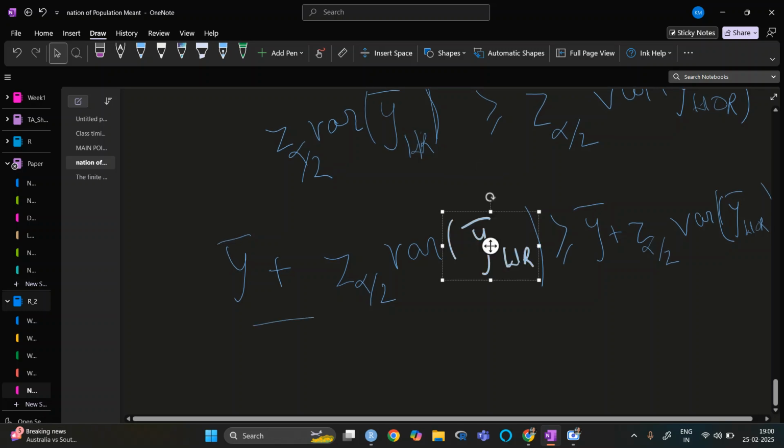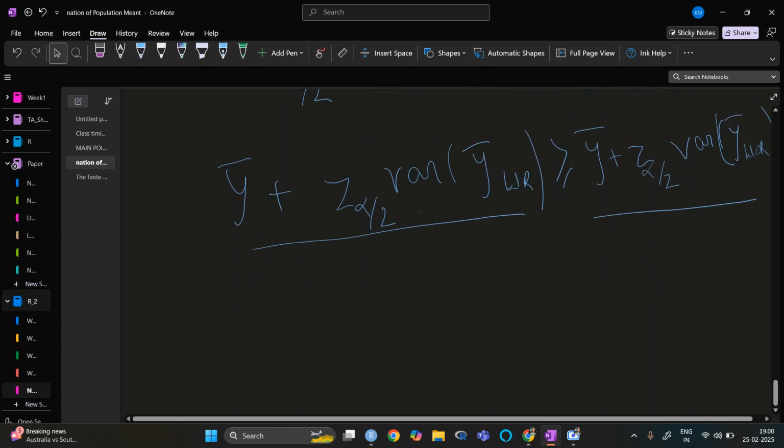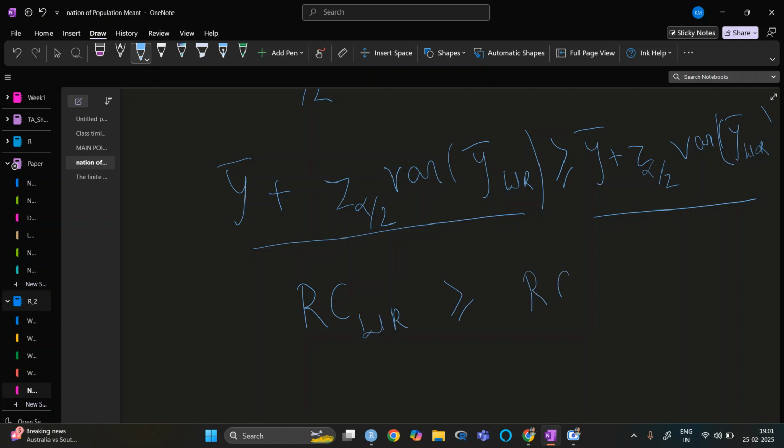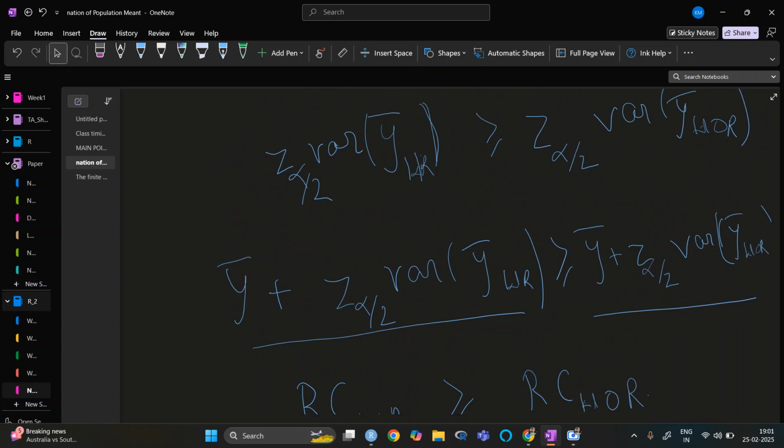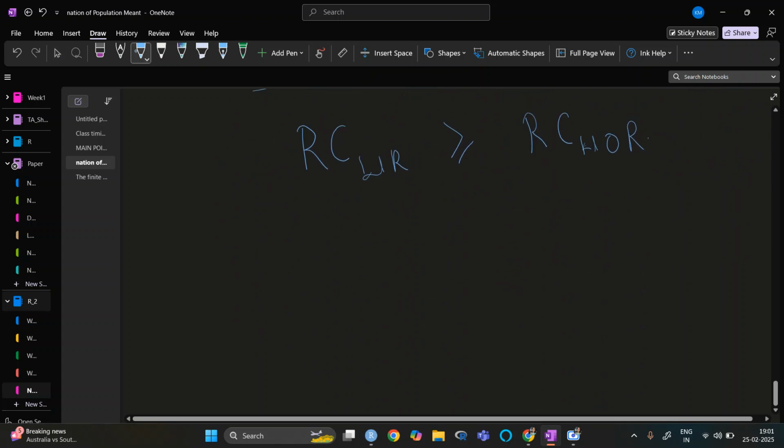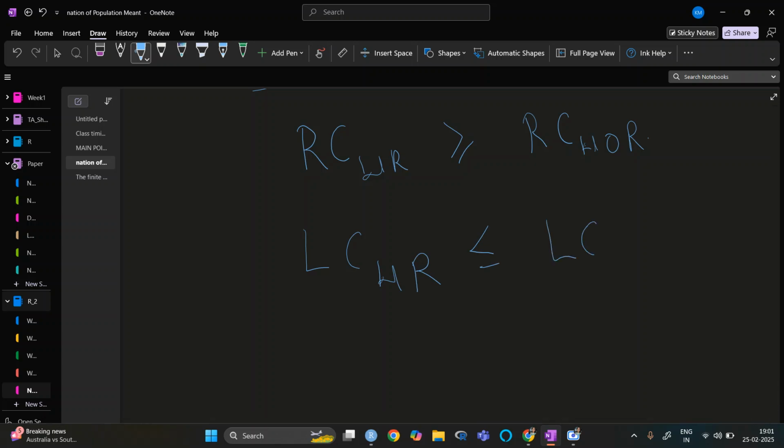So on the right-hand side, we have seen that RC in WR is greater than or equal to RC in WOR. In a similar way, if I subtract it, the sign will change. In the negative, it will be smaller. So LC of WR is less than or equal to LC of WOR.